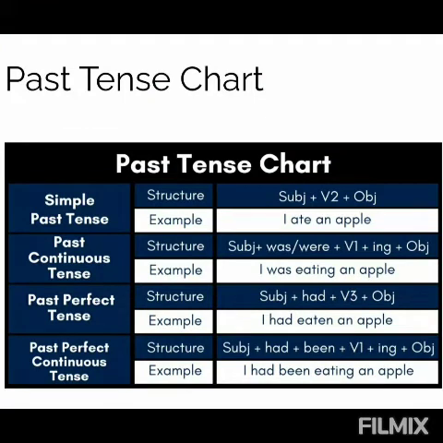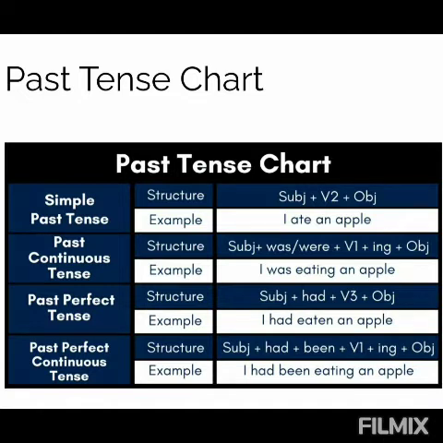Now let's see past tenses. In order to make past tense, again we divide it into 4 forms: simple past tense, past continuous tense, past perfect tense, and past perfect continuous tense. Simple past tense rule is subject plus verb second form plus object. Example, I ate an apple. Rule for past continuous tense, subject plus was, were plus verb first form plus ing plus object. For example, I was eating an apple.